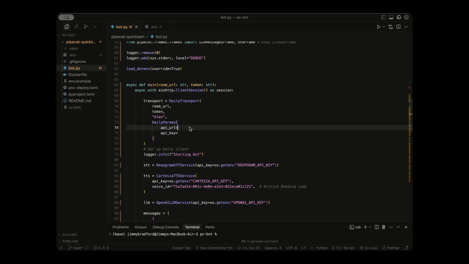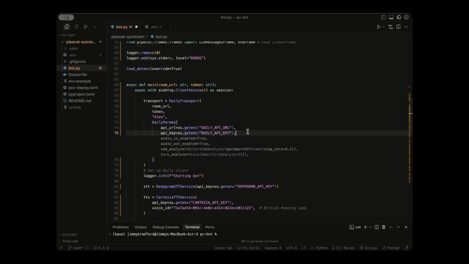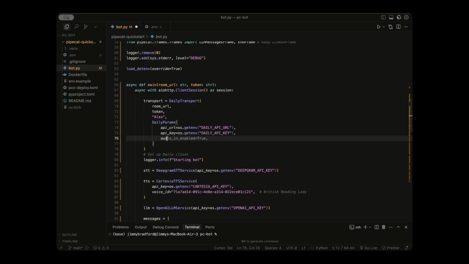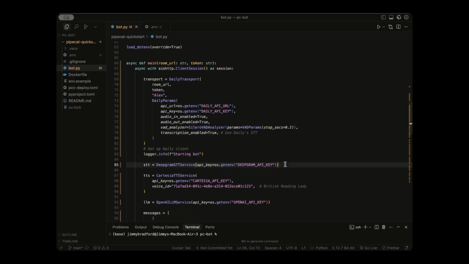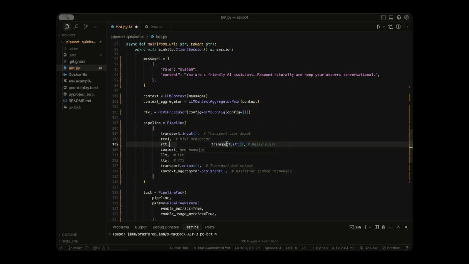So for the API URL, we're going to do os.getenv and DAILY_API_URL, and we're going to do the same for the API key. Now we need to add a few more things such as audio_in_enabled equal to true, audio_out_enabled equal to true, and these two, which just help with voice detection for turn taking, and then giving us the option to enable transcription. And this transcription enabled parameter is actually going to take care of the speech to text for us. So we're not going to need to use Deepgram anymore. So we can just delete this line like so. And then don't forget to remove it from the pipeline, but we can also remove RTVI.